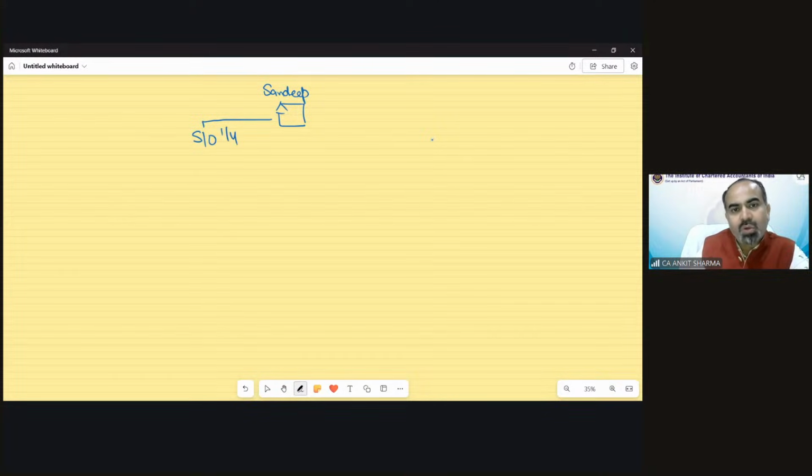1/4 is self-occupied. So in case of self-occupied 1/4, what is going to be my annual value? Students, tell me, what should I take as annual value? Does the municipal value, fair rent, etc. have any impact on it? The annual value would be nil automatically. Nil. Very good. Well done. Only interest deduction we can claim. And the good news, the interest calculation has already been given in the question. That interest is 2 lakh rupees.